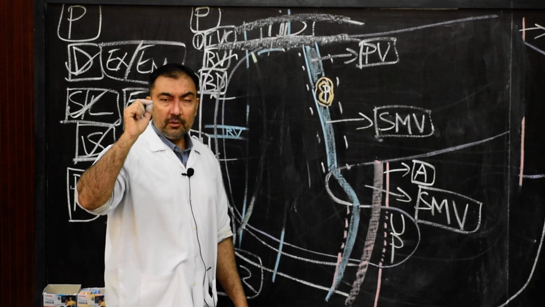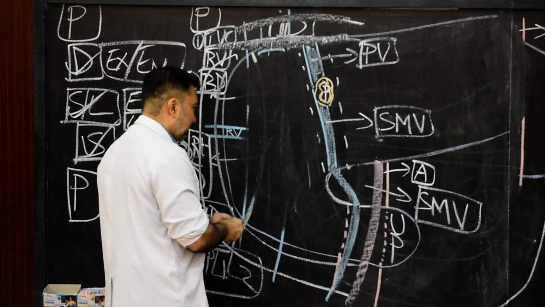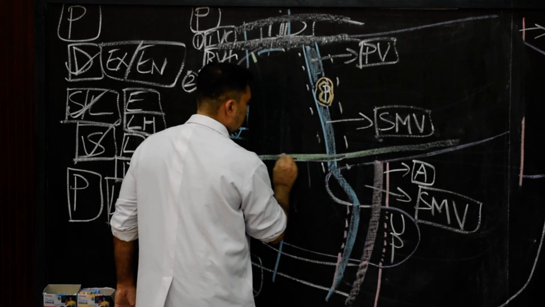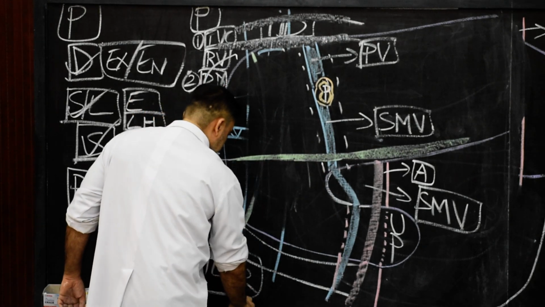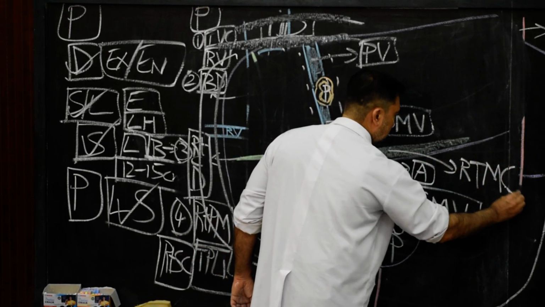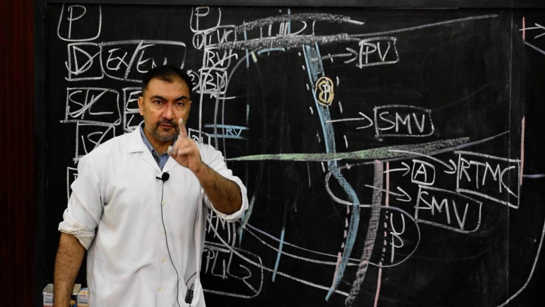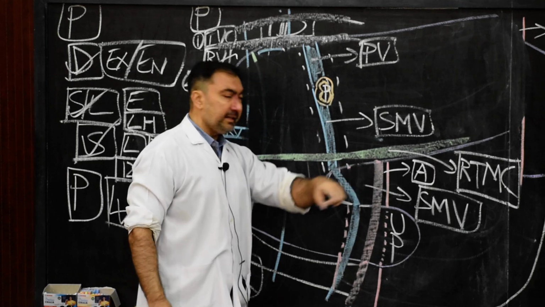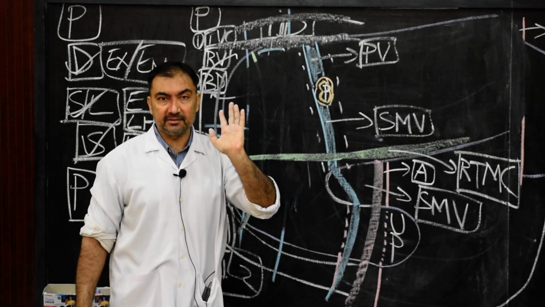Lower border. Now the lower border of the neck of the pancreas is crossed by the root of the transverse mesocolon. This is also very significant. So you can mark this as the root of the transverse mesocolon, and this is present at the lower border of the neck of the pancreas. We are discussing the neck of the pancreas, so this root will be crossing the lower border of the neck of the pancreas.